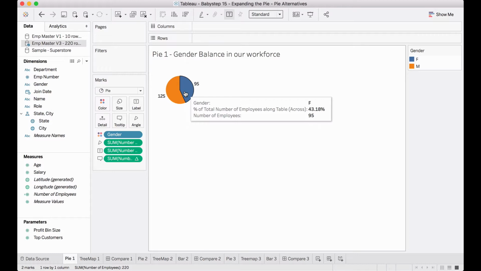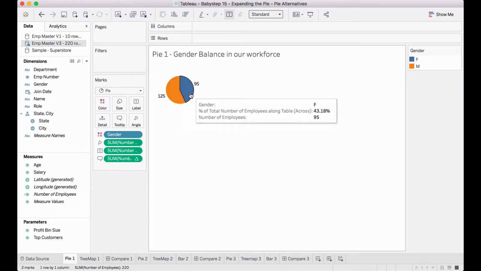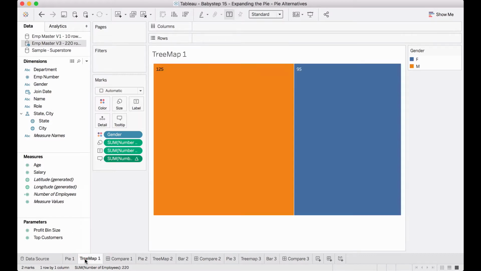So in cases like this, does pie chart convey the information of composition, which is a bigger one, which is a smaller one? Yes, it does. Just looking at the slice, we can know that this is more than 50 percent and this is less than 50 percent, a little less than. So this is clear.